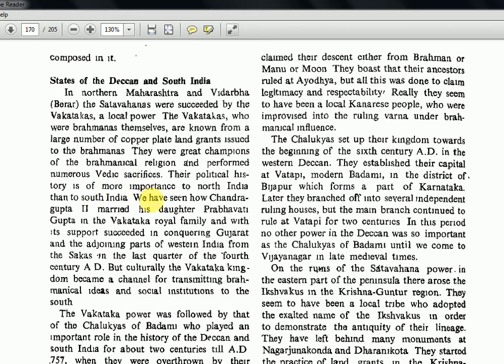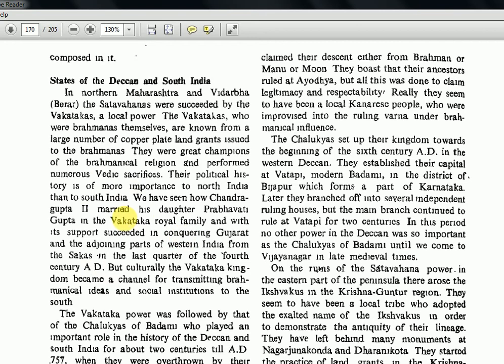We have seen how Chandragupta II married his daughter Prabhavati Gupta into the Vakataka royal family, and with its support succeeded in conquering Gujarat and adjoining parts of Western India from the Sakas in the last quarter of the 4th century AD. These are all discussed already, in the Gupta chapter, these marriage alliances by Chandragupta and all, we have discussed.